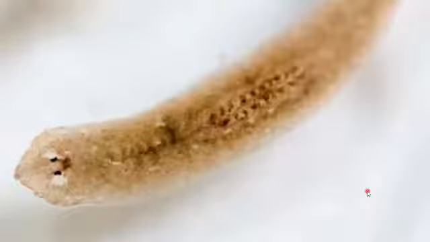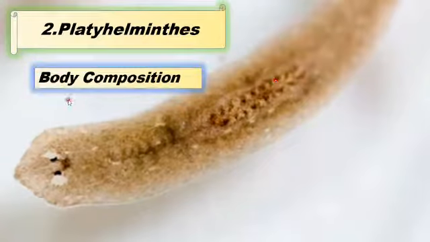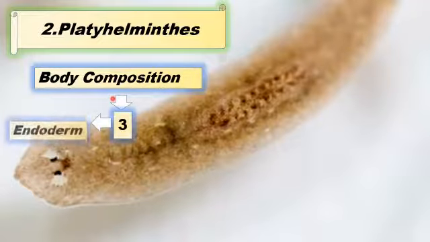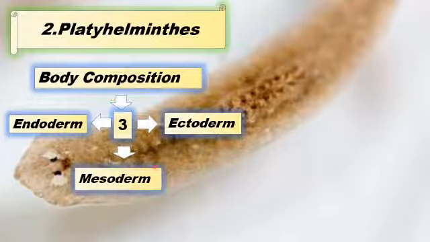Now we are going to discuss another phylum, that is the phylum Platyhelminthes. The phylum Platyhelminthes is about animals like the flatworms. If we talk about its body composition, its body is made up of three germ layers, known as the endoderm, ectoderm, and the mesoderm. And the mesoderm is present between the endoderm and the ectoderm.